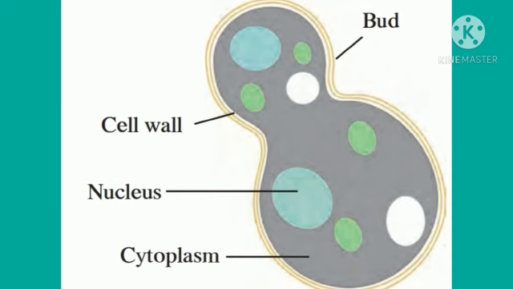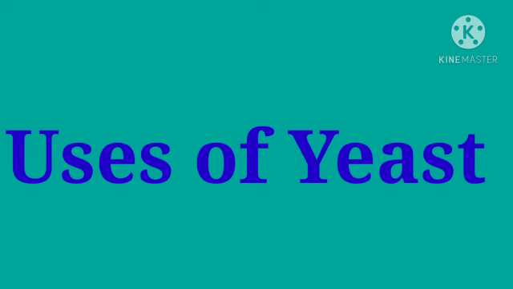mostly grows and multiplies very quickly due to the carbon compounds in the sugar solution. In this process of obtaining nutrition, yeast cells convert carbohydrate in that solution into alcohol and carbon dioxide. This process is called fermentation. Now let us see the uses of yeast.